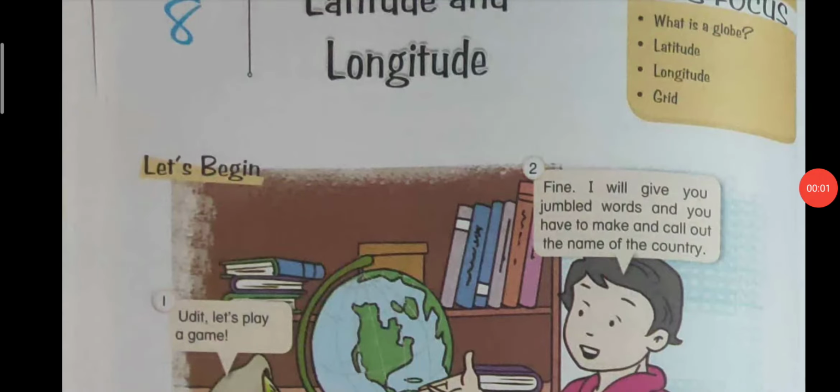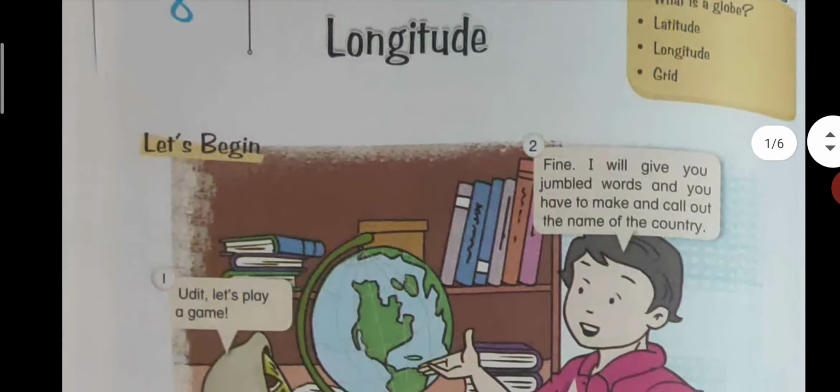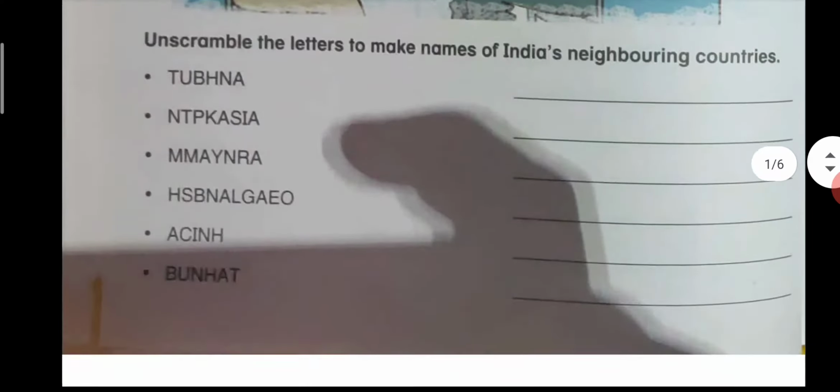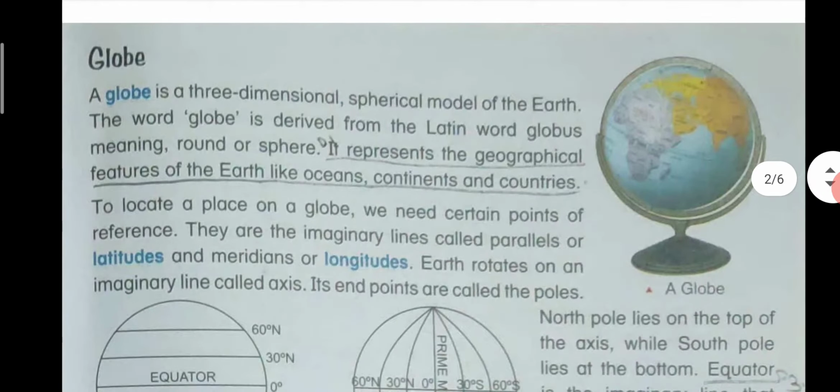Today we are going to start chapter 8, Latitude and Longitude, Class 5, SST. In this chapter we study about the globe. A globe is a three-dimensional model of the earth. The word globe is derived from the Latin word globus, meaning round shape. It represents the geographical features of the earth like oceans, continents and countries.